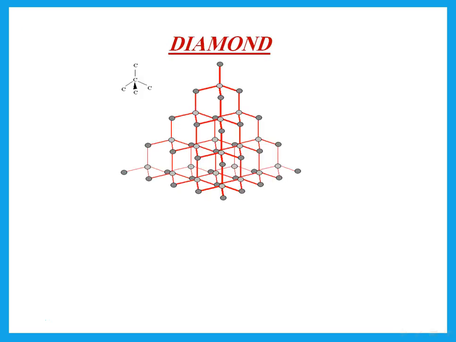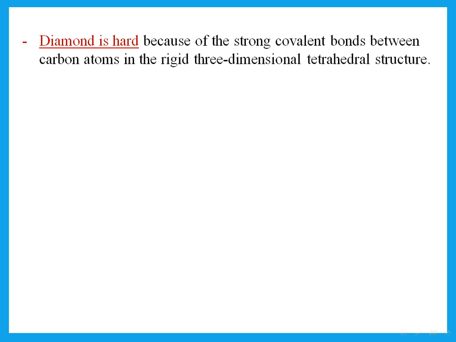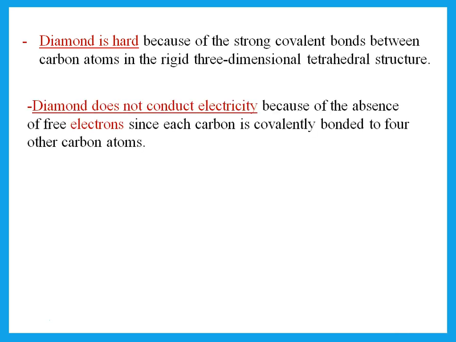If he says describe the structure of diamond, it's a giant 3-dimensional structure in which each carbon atom is covalently bonded to 4 other carbons, and this kind of structure is called a tetrahedral structure. Because of its structure, diamond is hard. So diamond is hard because of the strong covalent bonds between carbon atoms in the rigid 3-dimensional tetrahedral structure.